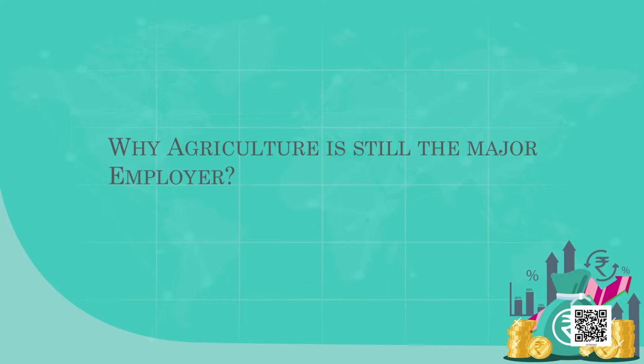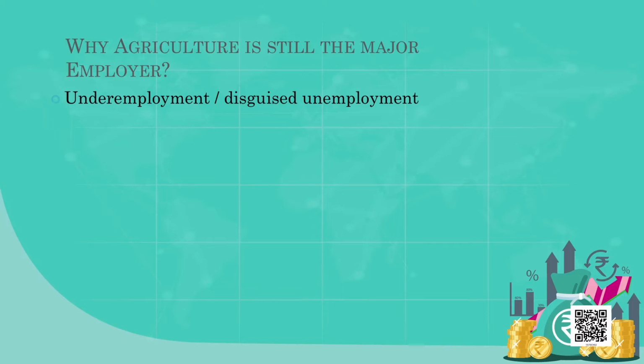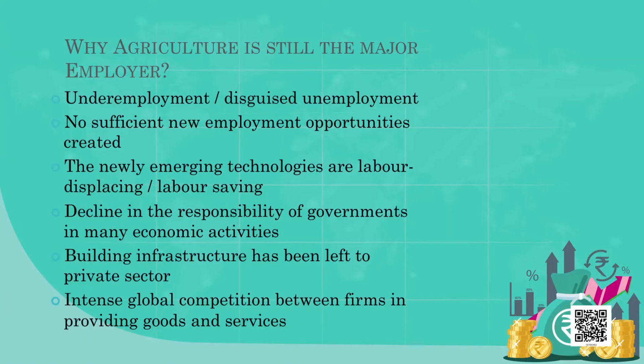And why is agriculture still the major employer? One reason is that we are not able to generate sufficient employment opportunities in India. For example, in the agriculture sector, if 2 people are able to produce this much wheat, but actually 5 people are employed because no other employment opportunities are available. This is called underemployment, or disguised employment. If the government and the whole community take initiatives to shift those surplus employees from agriculture to other sectors, it is possible that there is an increase in GDP and underemployment will come down.